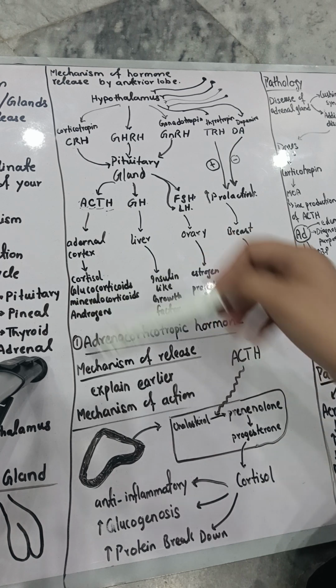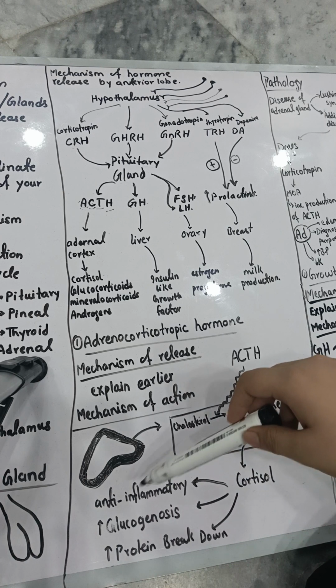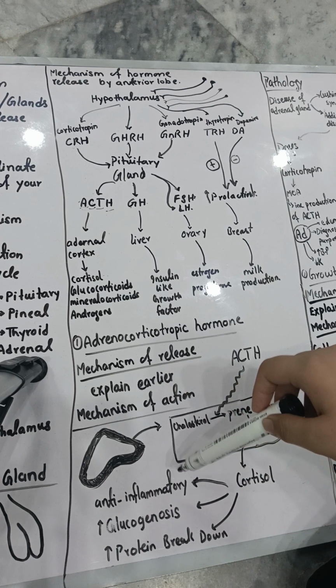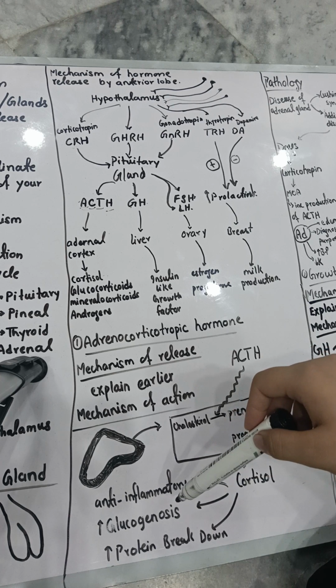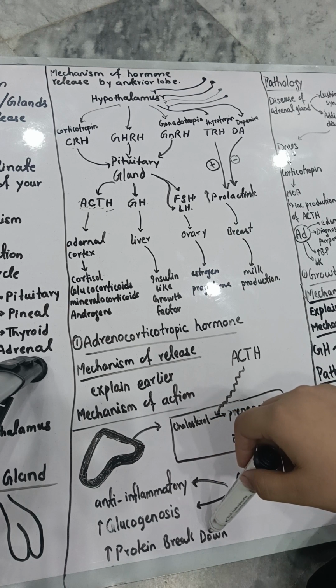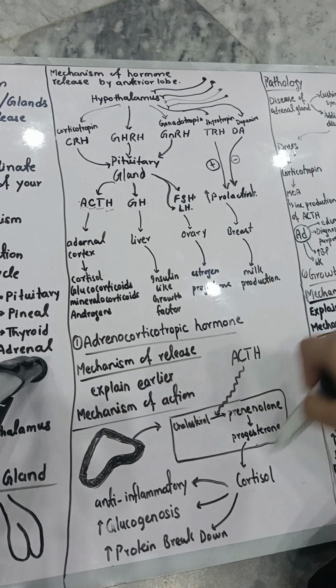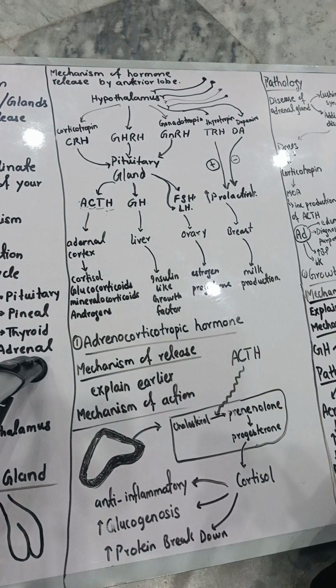Now what is the action of cortisol? It has an anti-inflammatory action. It increases gluconeogenesis, meaning it increases the production of glucose, and it also increases the breakdown of protein, meaning proteolysis. So these are the actions of this hormone. And this was the mechanism of action of ACTH.